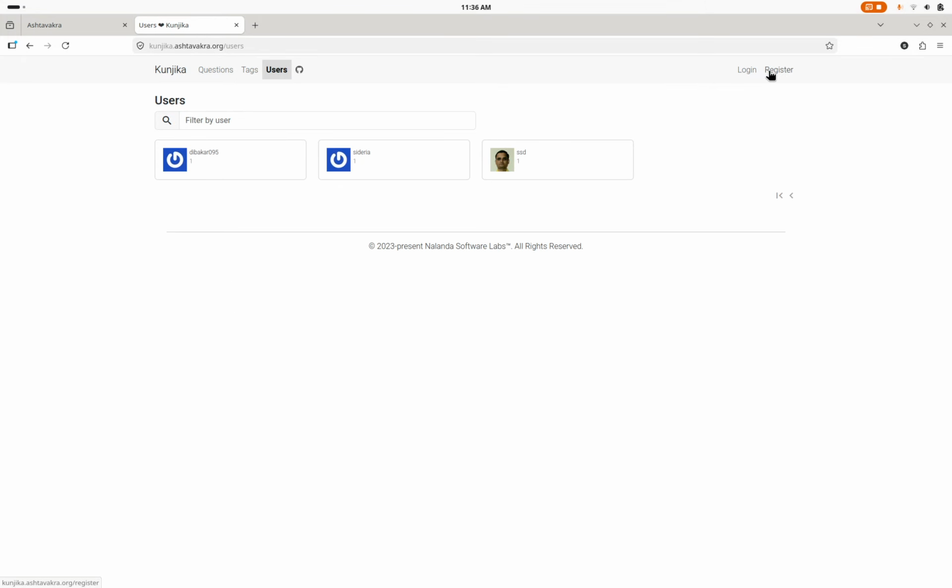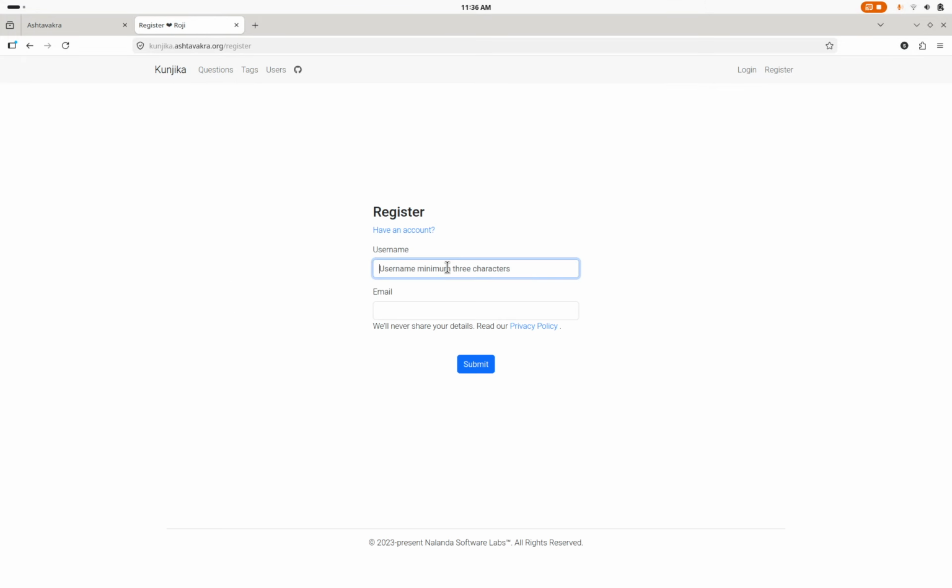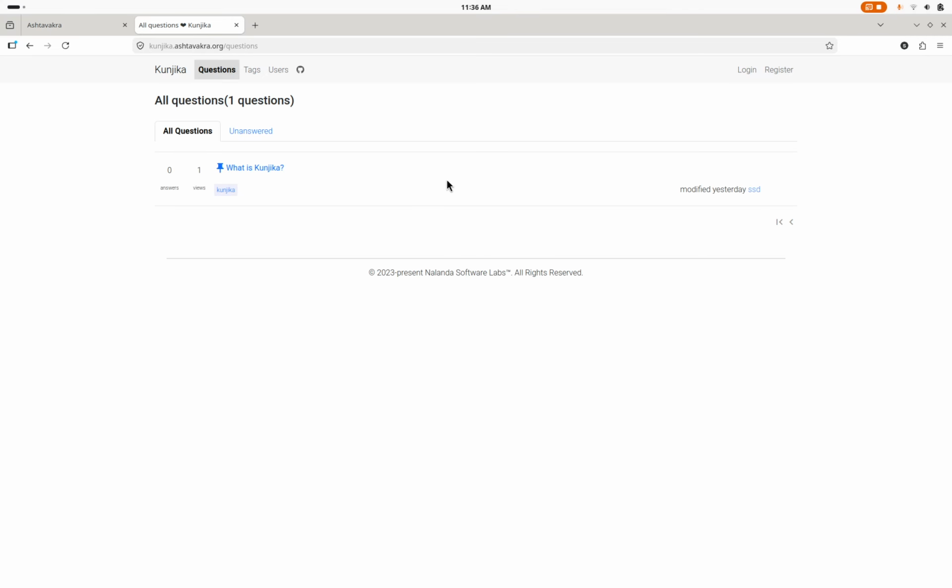Registration is very simple. You can choose a username and email. You'll be sent a confirmation link. You click that link, and once you confirm, you will be able to log in. Without confirming, you are not allowed to log in. To log in, you just give your email. You will receive a code on your email. You paste the code in the next screen and you will be logged in, and then you can ask questions. If you don't log in, you are not allowed to ask questions, although you can read questions and answers.